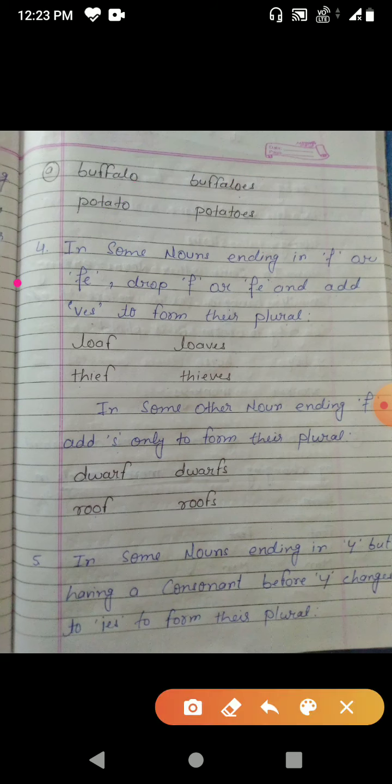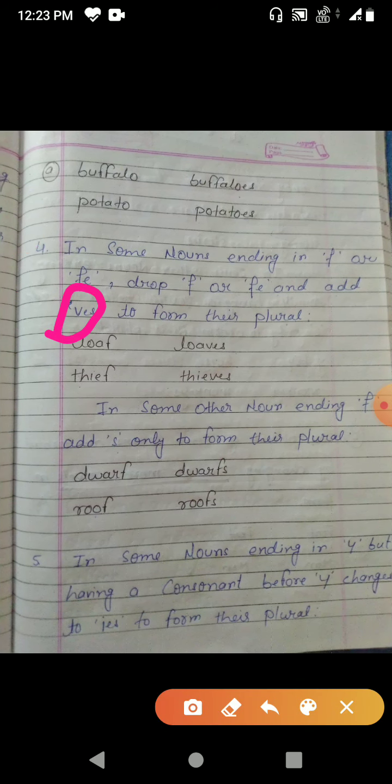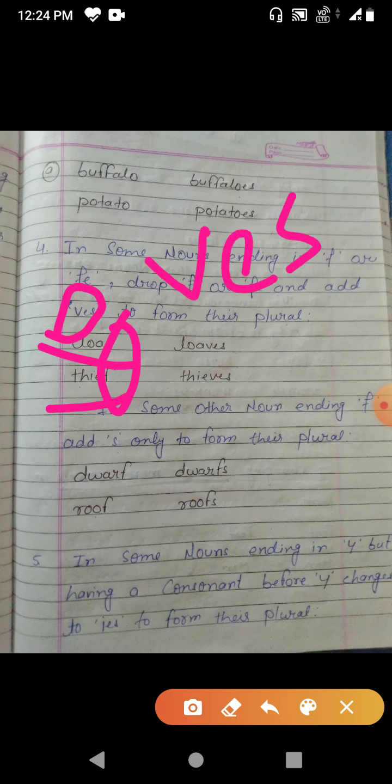Now it comes to the fourth point. In some nouns ending in f, fe, we drop f or fe and add ves to make it plural. Like you can see here, loaf and thief, they end with f, and we are simply replacing f with ves.